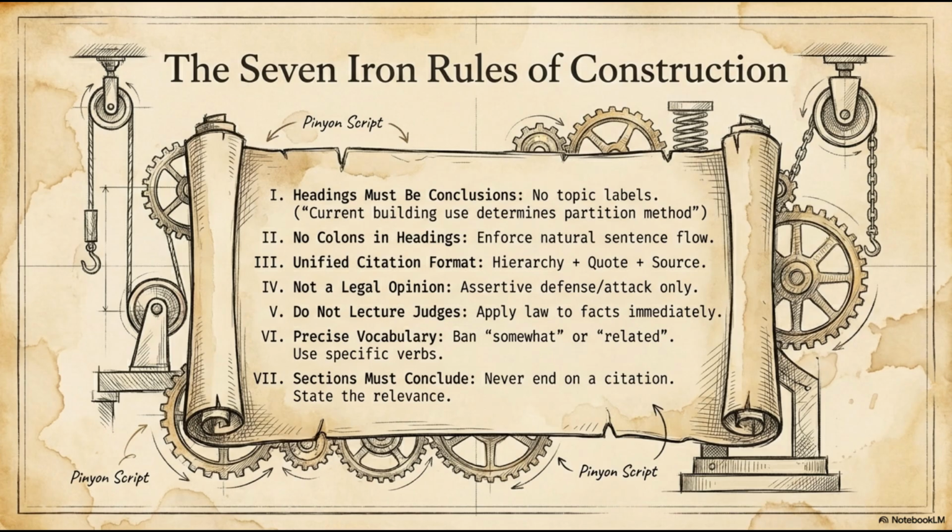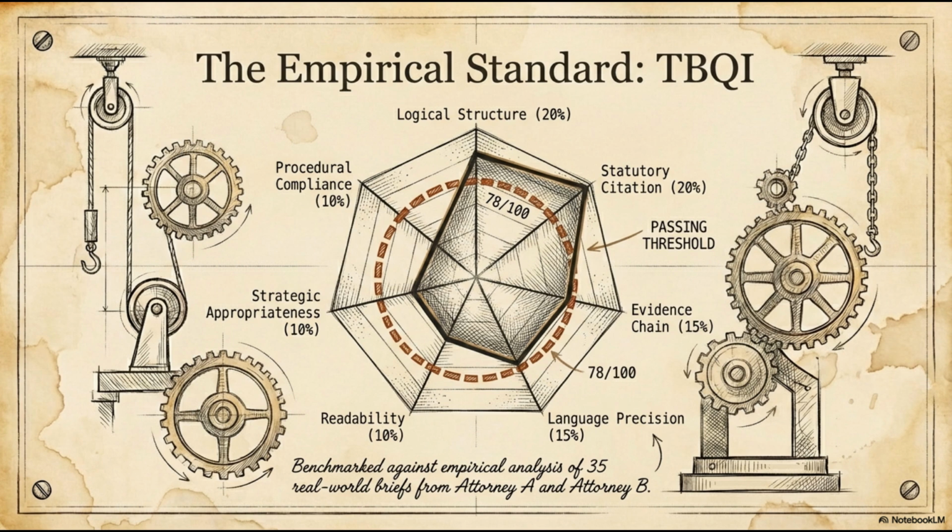Iron rule number 4. Jurisdiction-specific authority. A case from a different jurisdiction can be persuasive, but it's not binding. The system clearly labels every citation as either binding or persuasive authority, and prioritizes binding authority.